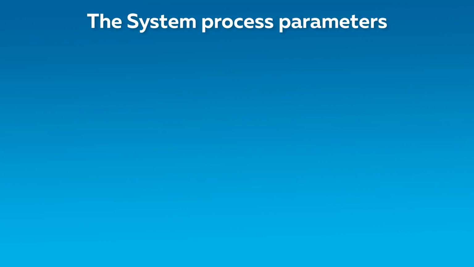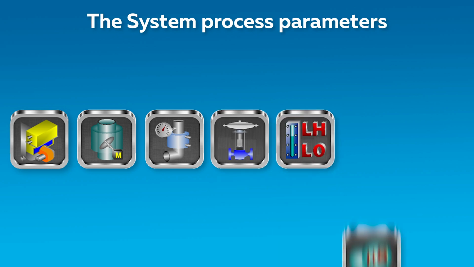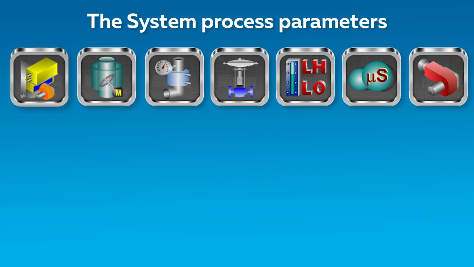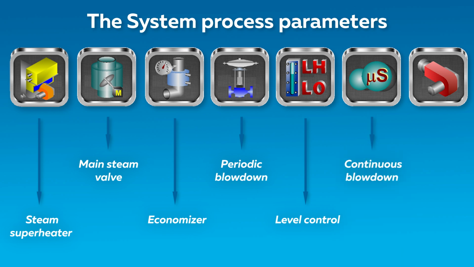The next area under consideration is the area of going to the system process parameters. This area contains the navigation elements to the next automation settings menus. Steam superheater setup and control menu, main steam valve setup menu, economizer operating parameters control menu, periodic blowdown menu, level control system setup menu, continuous blowdown system menu, and burner operation setup menu.